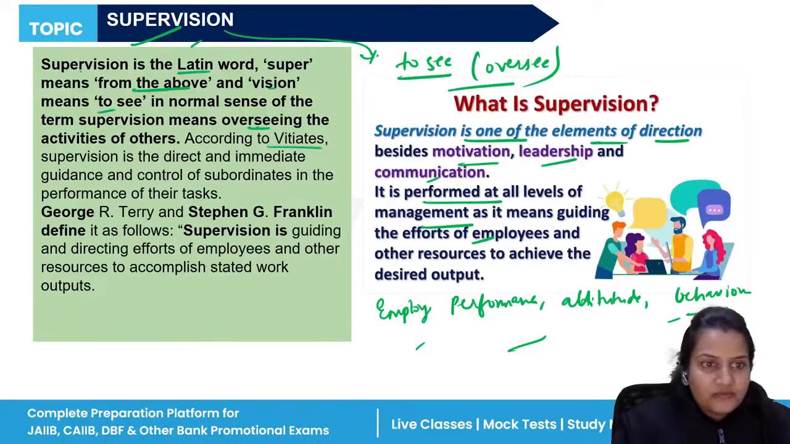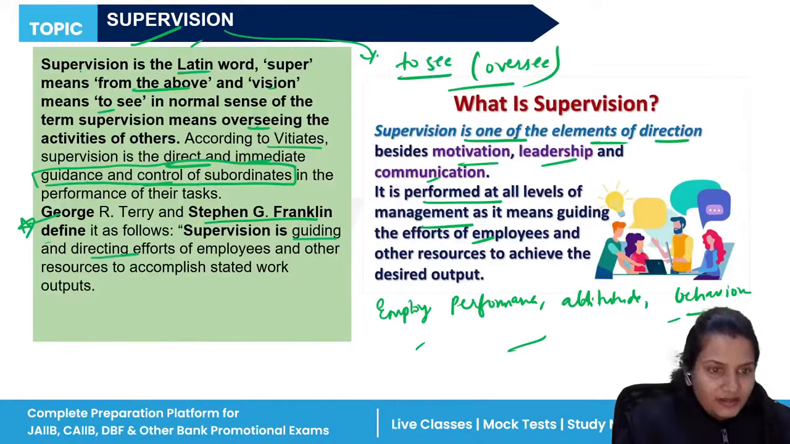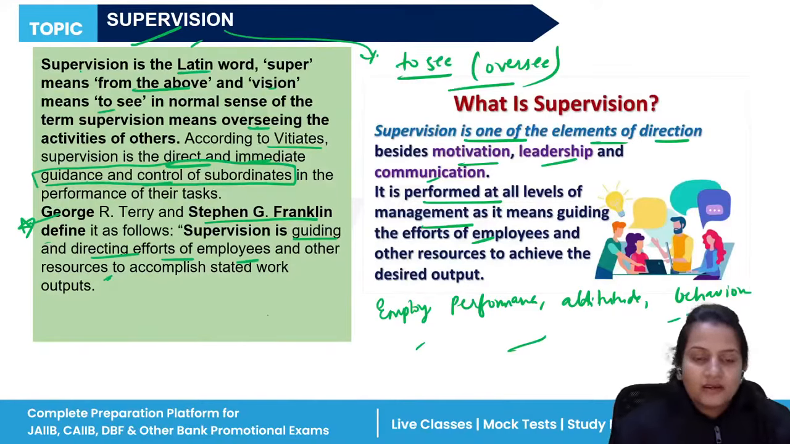According to Whittier, supervision is direct and immediate guidance and control. It is the guidance and control of subordinates' performance. And George R. Terry and Stephen G. Franklin define, and this is important, that supervision is again guiding and directing the efforts of employees and their resources so that they can achieve their output, they can achieve the goals of the organization.